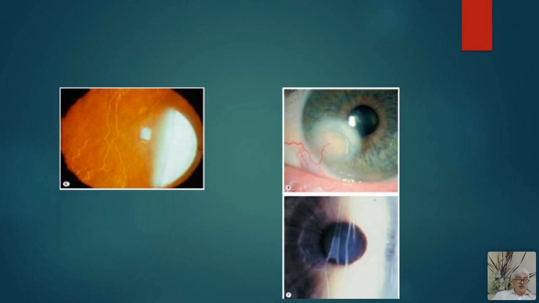The vessels which were grown have receded, and they are having no blood column in them. These are ghost vessels which you can see against the red reflex or the retroillumination.